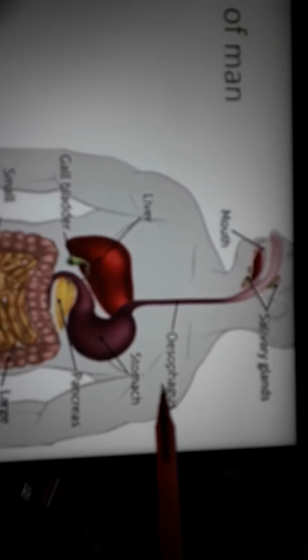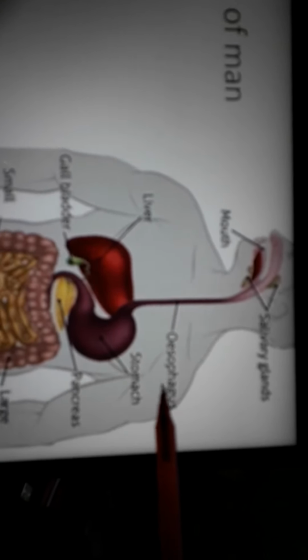Now what is the function of the liver? The liver also produces many juices which help in digestion. So the liver also gives out many chemicals, enzymes and juices, and the food is broken down into a solution. Then it passes through this tube, and this is the pancreas. This organ also helps in producing many digestive juices or enzymes.